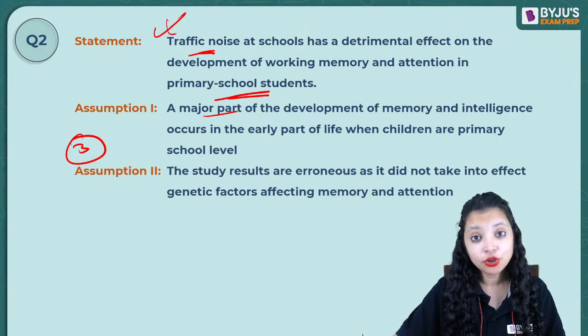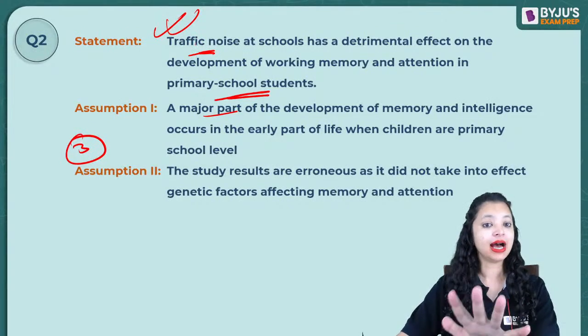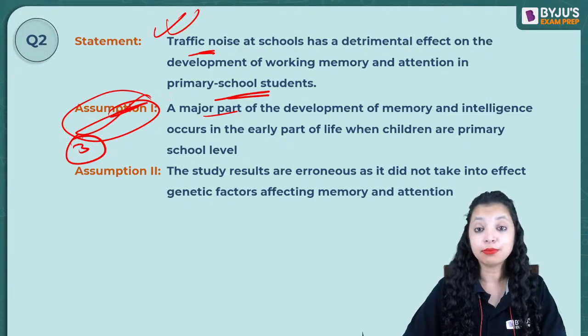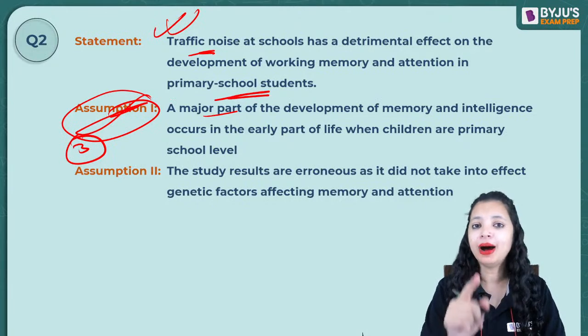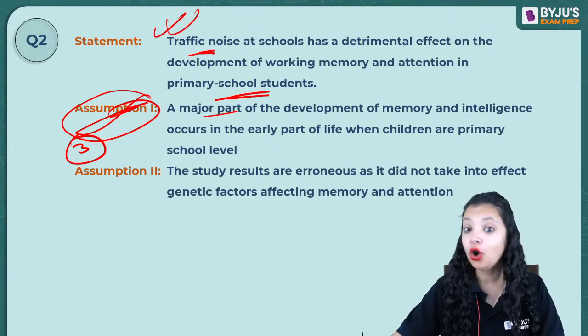And my argument can still be strong enough. This house still stands without this assumption. That means this assumption is not true. Did you get it? Everyone who marked 1, will it follow? Yes. So 1 will not follow.